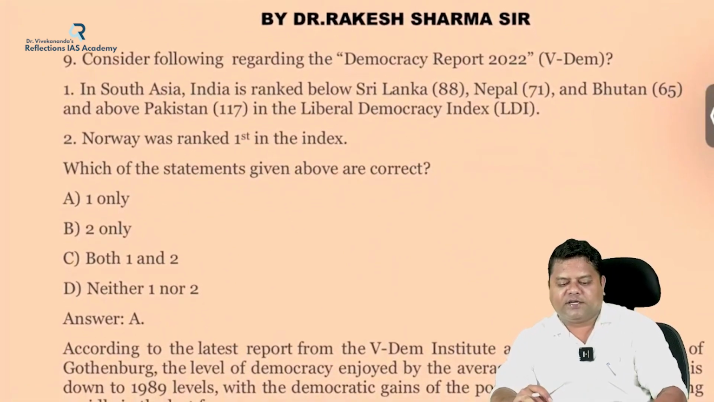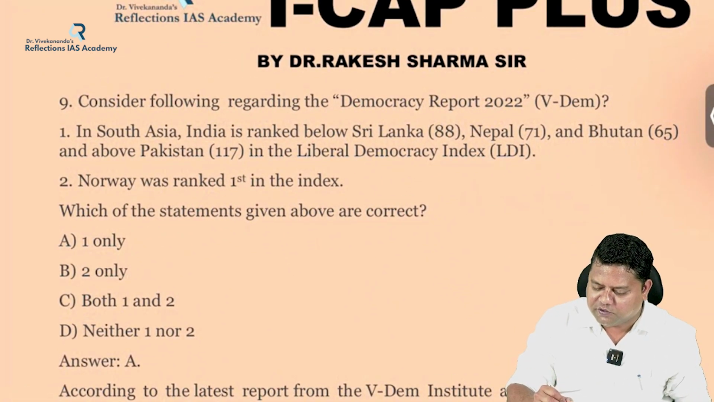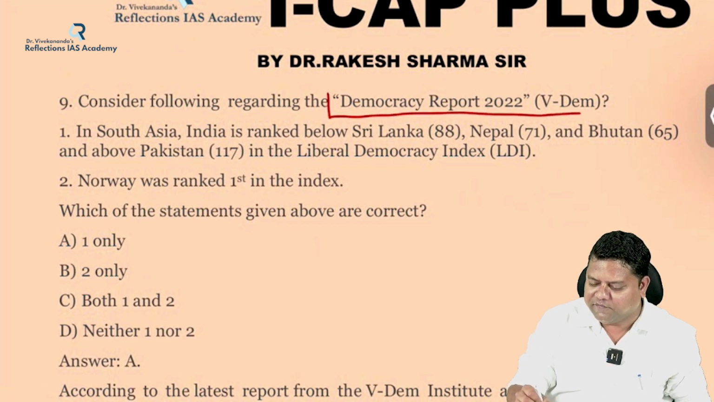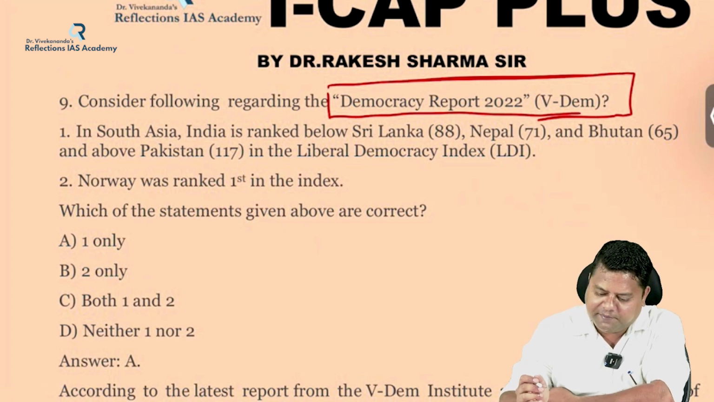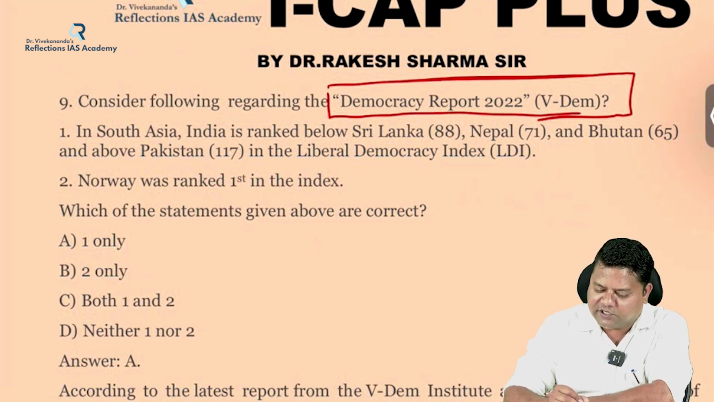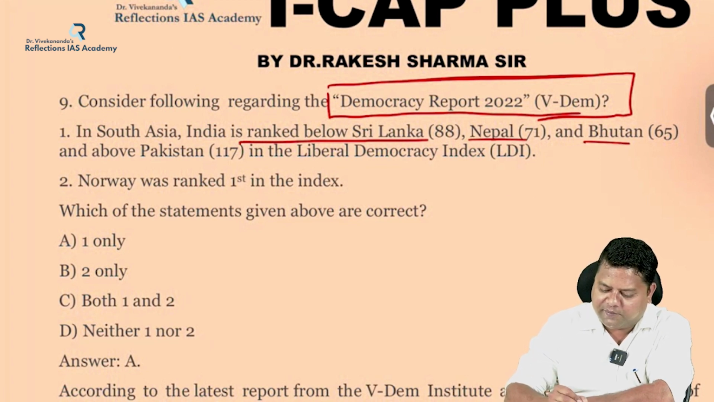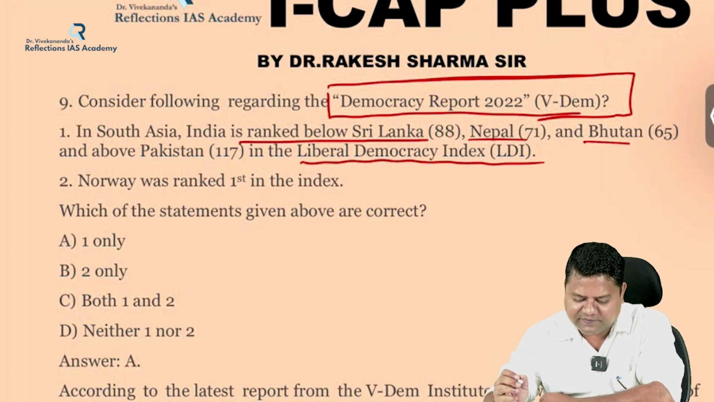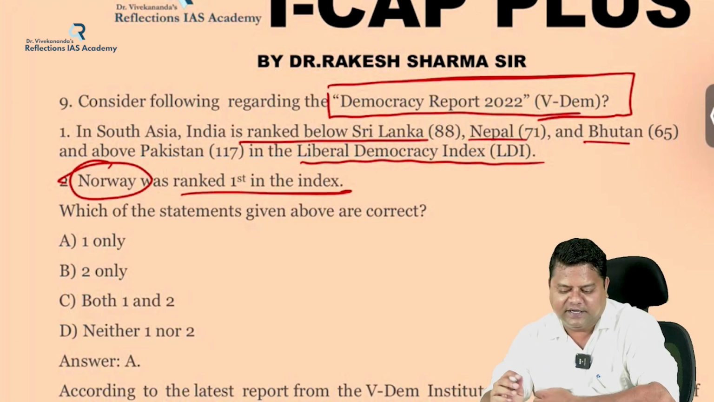Moving on to the next question, consider the following regarding Democracy Report 2022 or VDEM. Once again, the reports and indices are important for the examination. The first statement: in South Asia, India is ranked below Sri Lanka, Nepal and Bhutan and above Pakistan in the Liberal Democracy Index. Second statement: Norway was ranked 1, or the first, in the index.